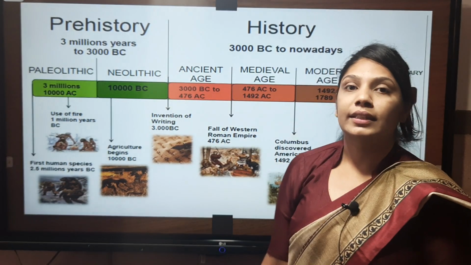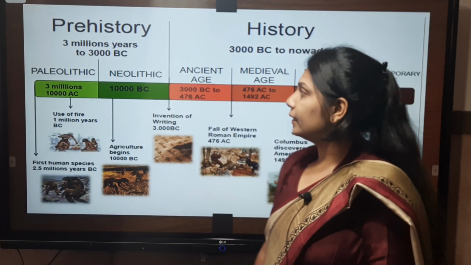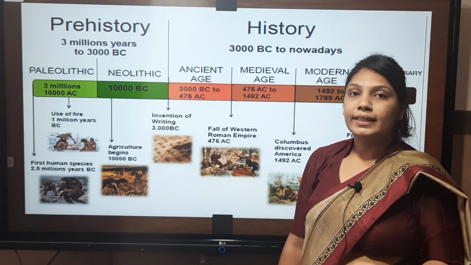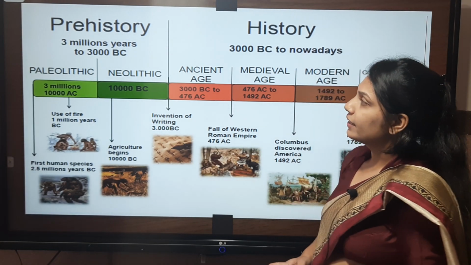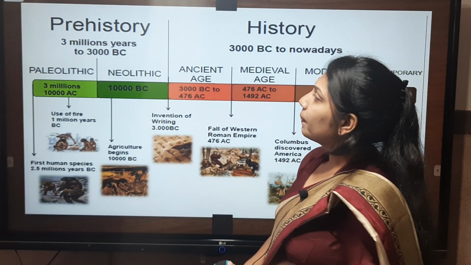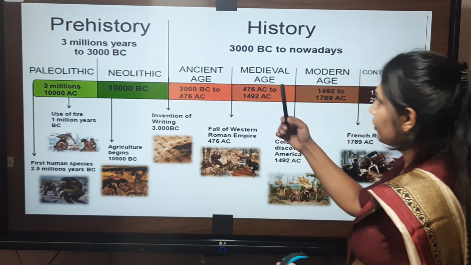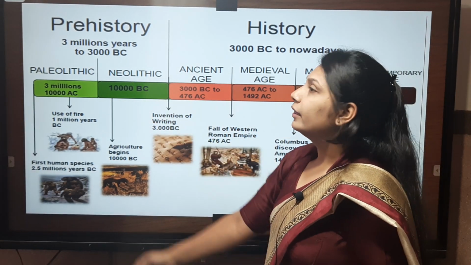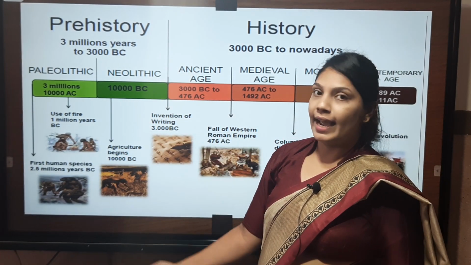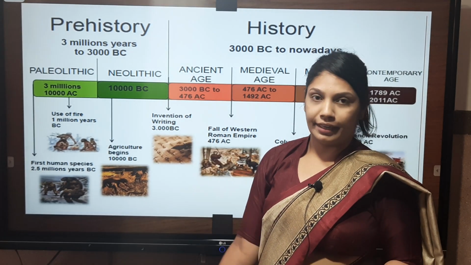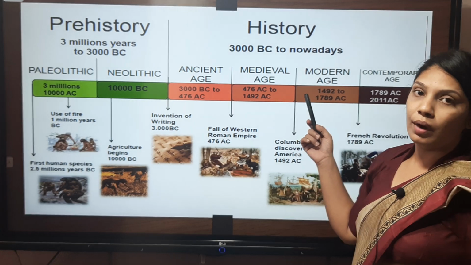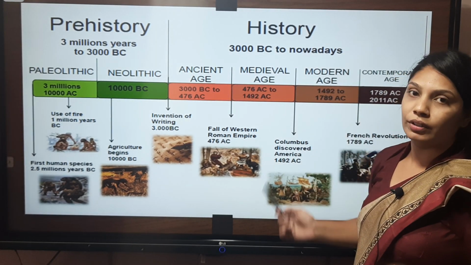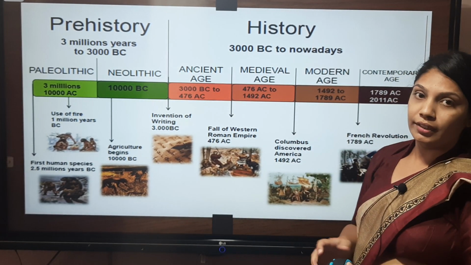Students, how do we study history? The scholars who have studied history are known as historians. These historians have divided history into two parts, that is prehistory and history. In prehistory, there were no written records, as people did not know how to read and write. And in the historic period, people knew how to read and write, and all written records are available in this historic period.